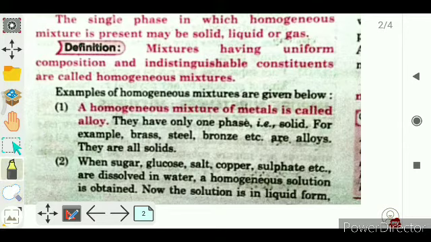Now here some examples are there. Homogeneous mixtures of metals are called alloys. They have only one phase, solid. For example, brass, steel, bronze, etc. are alloys. They are all solids. Clear?